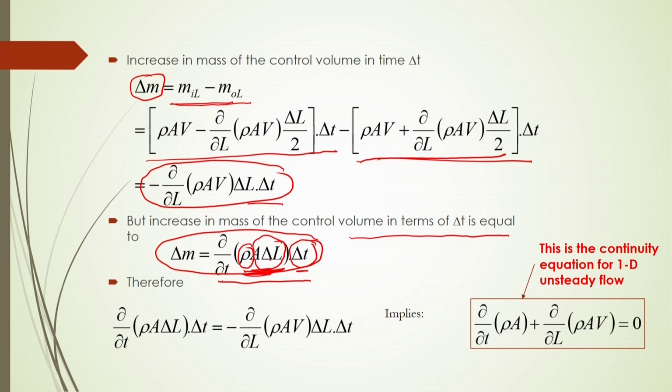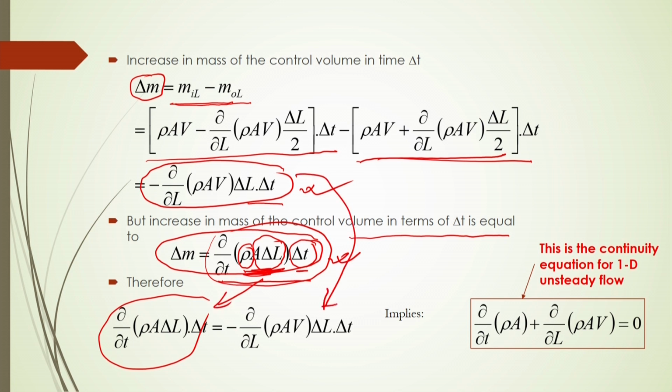Now, therefore, we can equate these two expressions, since both are the same delta M. If we equate them, we can then represent the continuity equation for one-dimensional unsteady flow, and it comes out simply as dou by dou t of rho A plus dou by dou L of rho A V is equal to 0. So this is your continuity equation for unsteady flow.